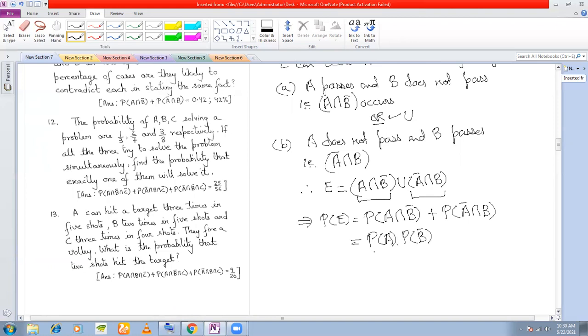A and B bar are independent, so we can treat P(A intersection B bar) as P(A) into P(B bar). And P(A bar intersection B) is P(A bar) into P(B). So that is P(A) into 1 minus P(B), plus 1 minus P(A) into P(B). Put the values.